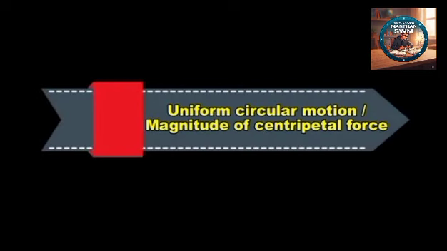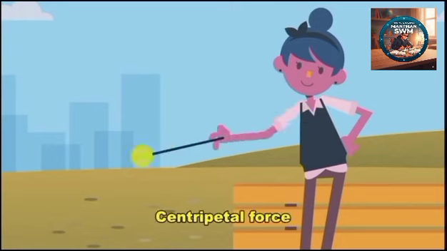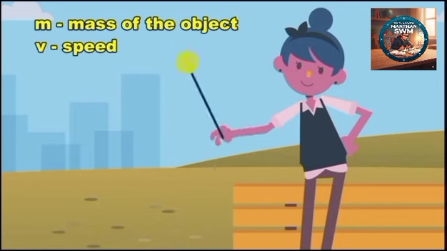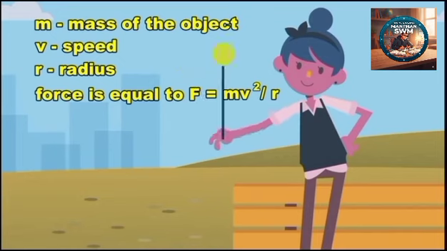Then uniform circular motion, that is, magnitude of centripetal force. Consider an object moving in a circle with constant speed. Such a motion is possible only when the object is constantly acted upon by a force directed towards the center of the circle, and this is centripetal force. If m is the mass of the object, v is its speed, and r is the radius of the circle, then this force is equal to F = mv²/r.